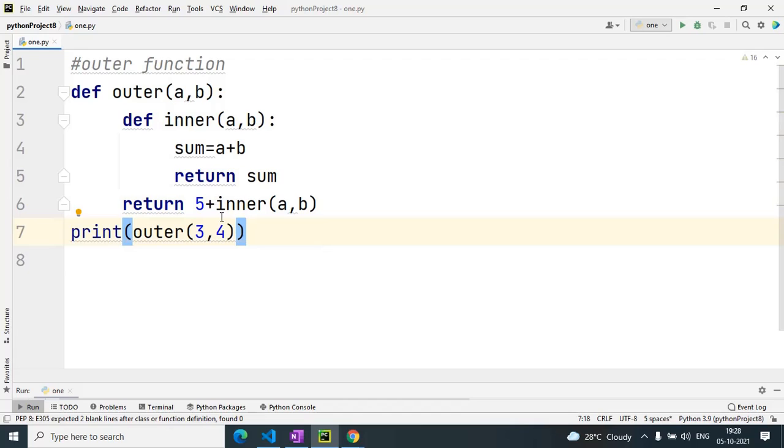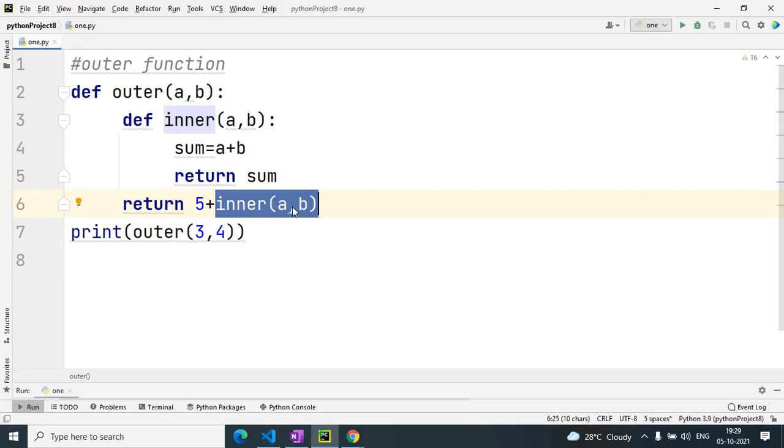So first the outer function will be called, then it will pass 3 in a and 4 in b, then sum is a plus b, 3 plus 4 is 7, then it returns sum. It returns to the calling function, because it is called from here.